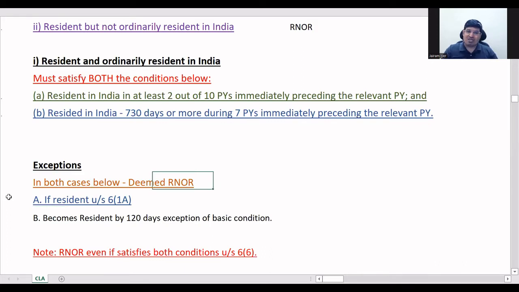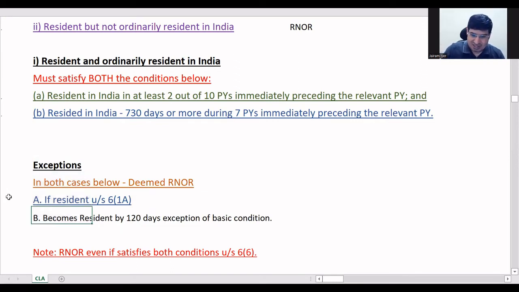I told you that for these conditions he'll directly become RNOR. I've already included this part in your basic conditions table itself, so it is not separately explained. The same thing is repeated in your study material; here we have incorporated it in that table only, so it will be easy for you.